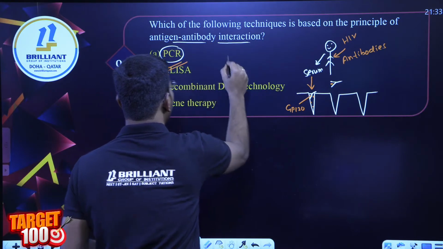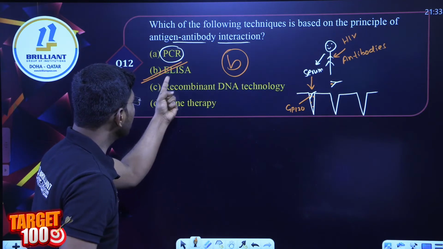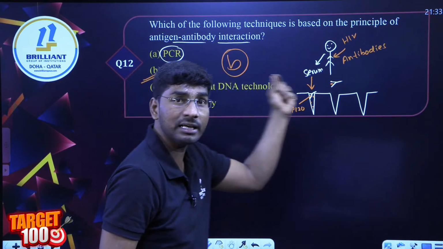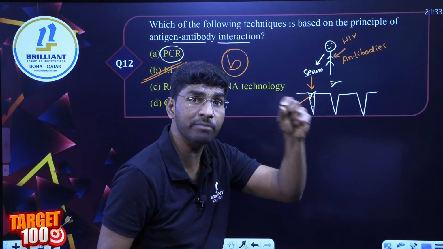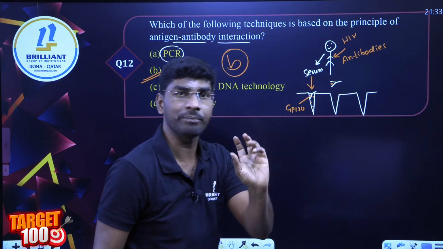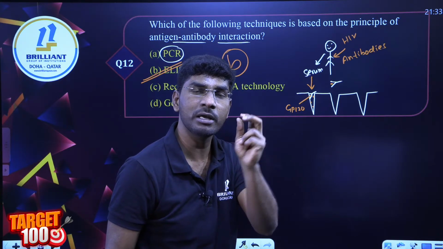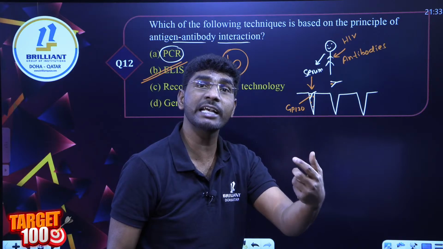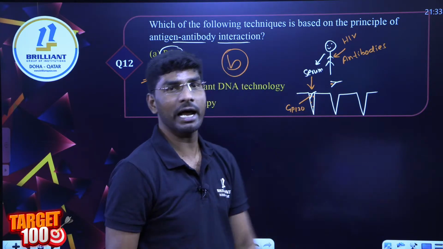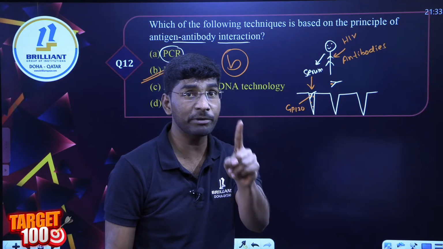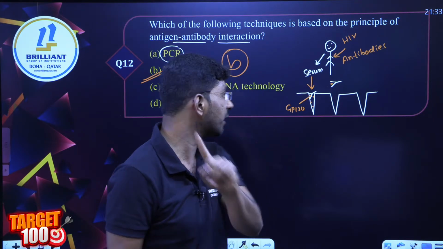So I am going with ELISA, enzyme linked immunosorbent assay. We are adding alkaline phosphatase and we are getting a particular color. Based on the particular color, we can identify whether the antigen-antibody reaction is there or not. Remember, this type of higher order thinking question can come.